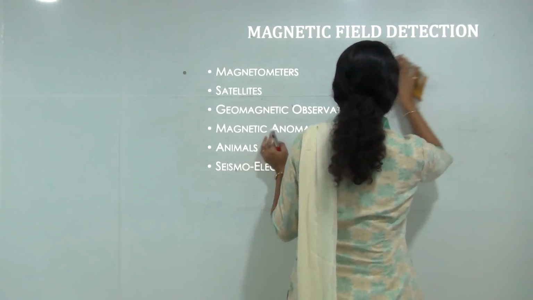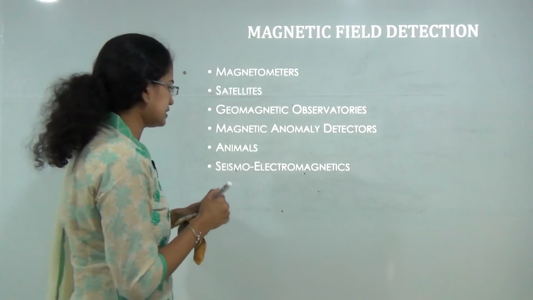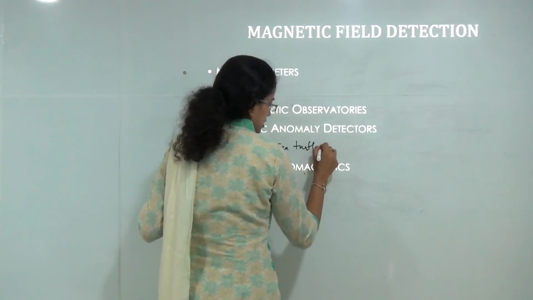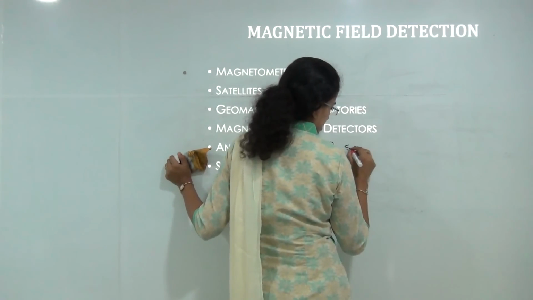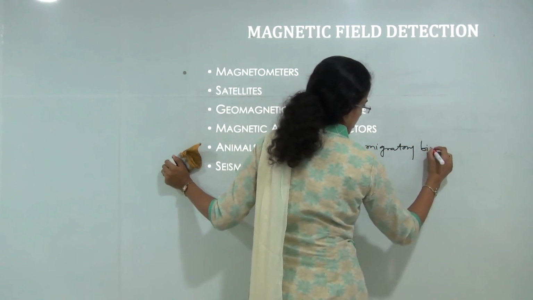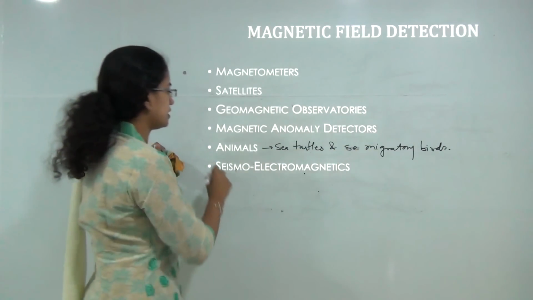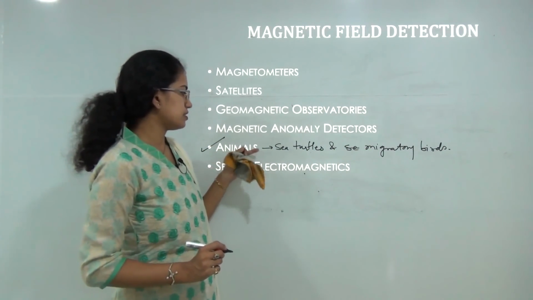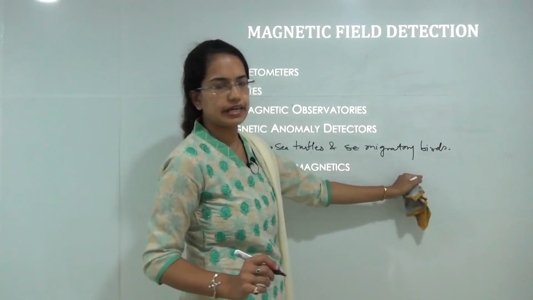So the movement of migratory birds and sea turtles led to understanding of the phenomenon of the geomagnetic field. So magnetic field detection in the prior ages was done by the movement of the migratory birds.